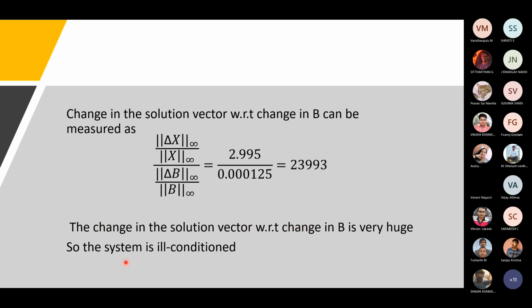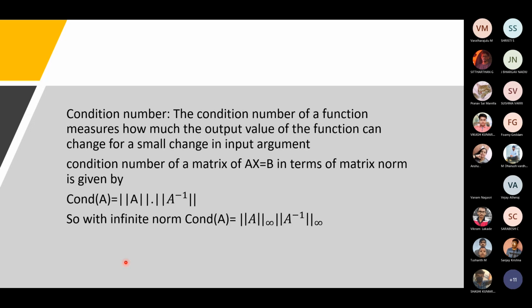So we can say that the system is ill-conditioned. Let's recollect the definition of a condition number. The condition number of a function measures how much the output value of the function can change for a small change in input argument. And we know that the condition number of A is equal to norm of A into norm of A inverse. So with infinity norm, condition number of A is equal to infinity norm of A multiplied by infinity norm of A inverse.